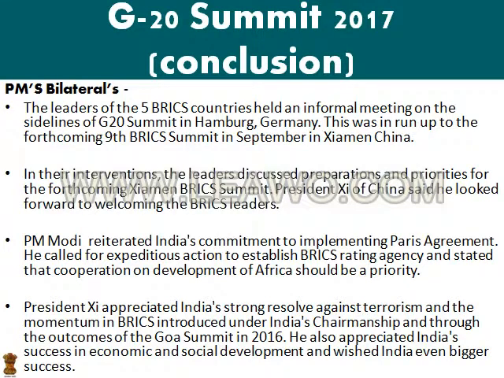Let's discuss the Prime Minister's bilaterals. The leaders of the 5 BRICS countries held an informal meeting on the sidelines of the G20 in Hamburg, Germany. This was in the run-up to the forthcoming 9th BRICS summit in September in Xiamen, China. In their interventions, the leaders discussed preparation and priorities for the forthcoming Xiamen BRICS summit. President Xi of China said he looked forward to welcoming the BRICS leaders. From these points, for the exam point of view, the next BRICS summit will be the 9th BRICS summit, and the place of the summit is Xiamen, China.